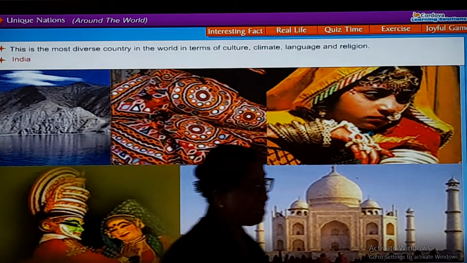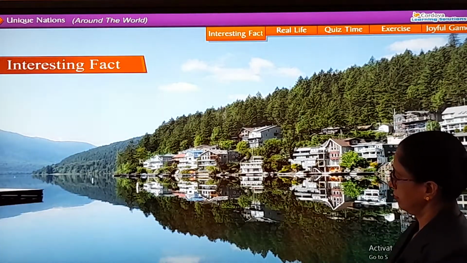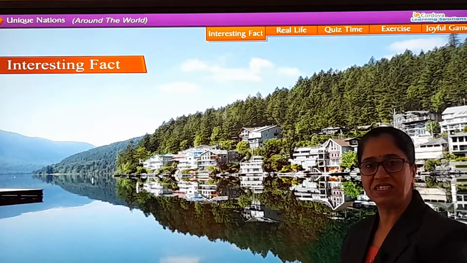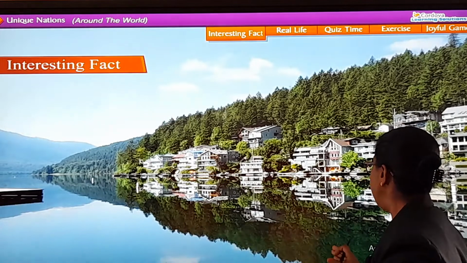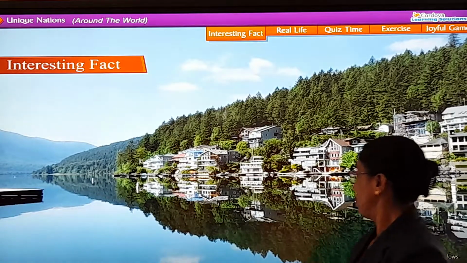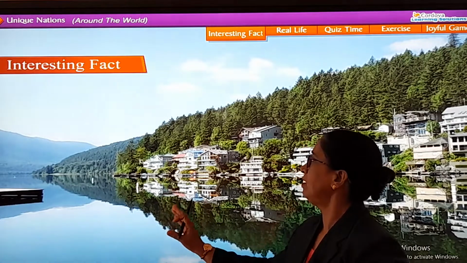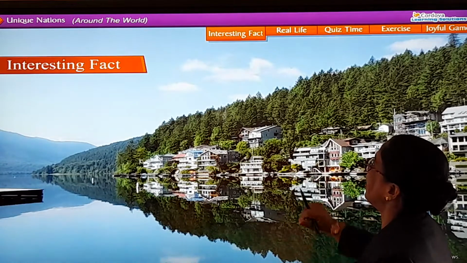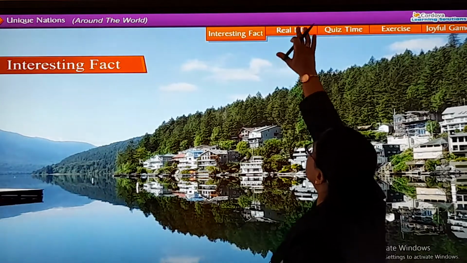Now, let's see the interesting facts. Interesting fact, Canada has more than half of all the natural lakes in the world. So this is one nation where more than half of the world's natural lakes are found. So very beautiful place. Why? Because the natural lake water supply you can see, and because of it, what happens? Greenery is there all around. So a very blessed nation because it has natural supply of water. Lakes are there.